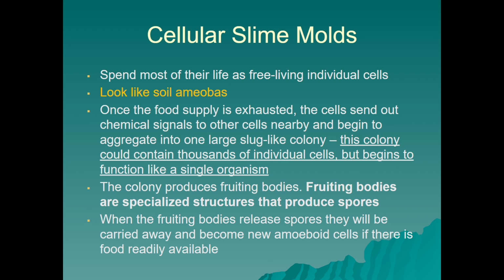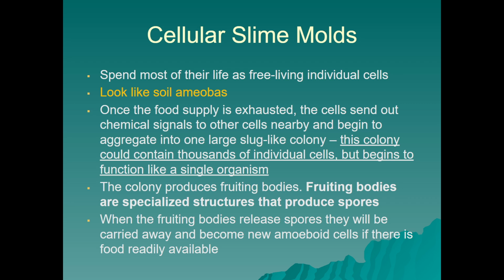Cellular slime molds look like soil amoebas. They spend most of their life as free-living individual cells. They're going to be looking for a food supply, and they'll move on when that food supply is exhausted. And cells will generally send out chemical signals to other cells nearby to aggregate or figure out if they should move their kind of large slug-like body to that area. They can form colonies, and colonies could contain thousands of individual cells, but as the colony forms it begins to function like a single organism.